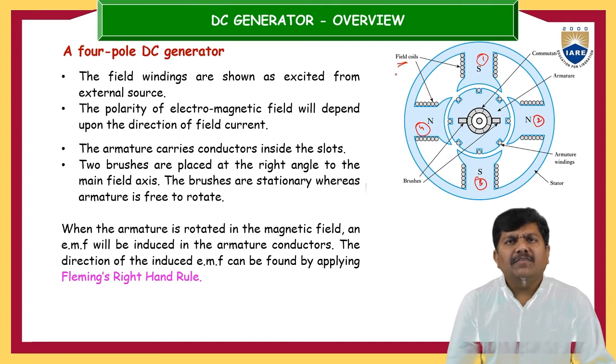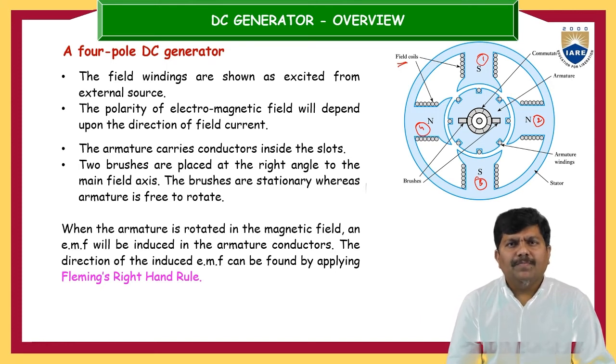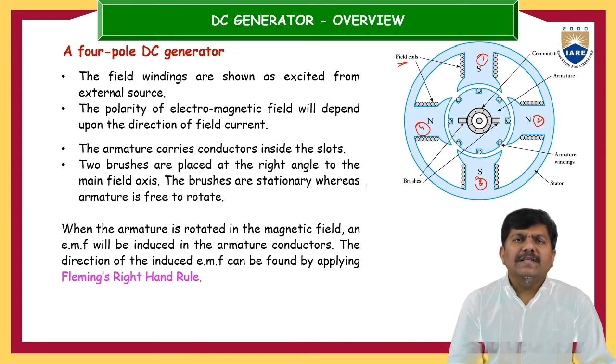Now, what is the need for these field coils? Aren't the magnetic poles sufficient? Of course they are sufficient, but in order to make a highly strengthened magnetic field, we generally replace the physical poles with electromagnets. So what are electromagnets? Electromagnets means that on the same magnet, on the outer surface, we wind field coils.